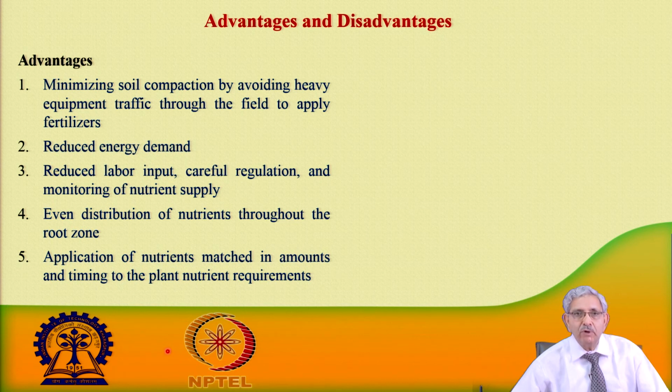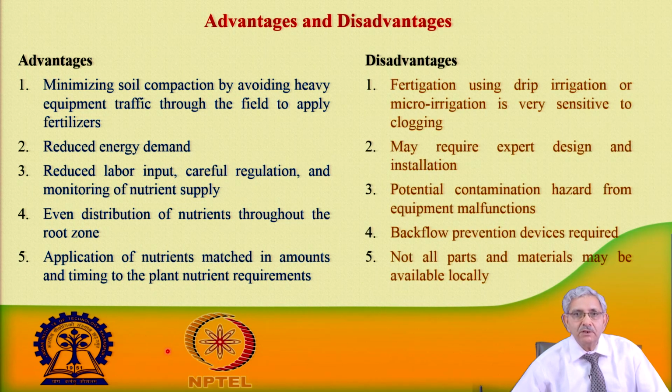There are disadvantages in the drip irrigation system when we are supplying fertilizer. The drippers are sensitive to clogging, because drippers have small orifice sizes.